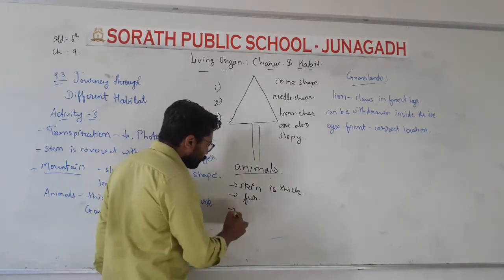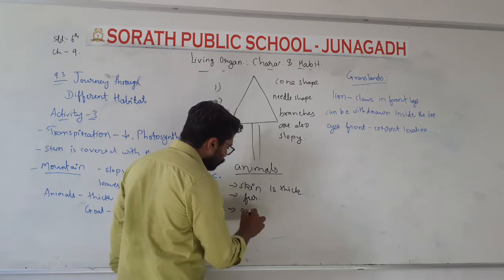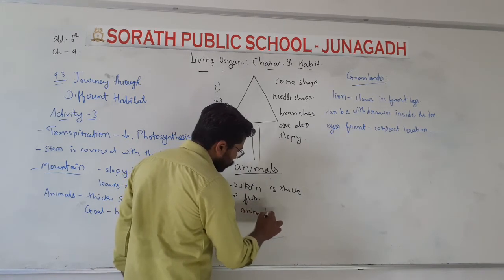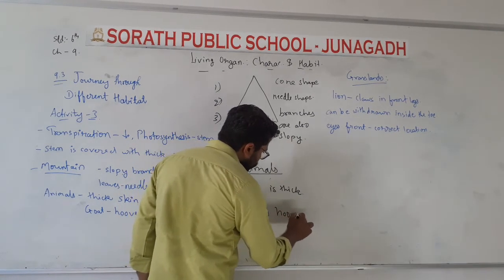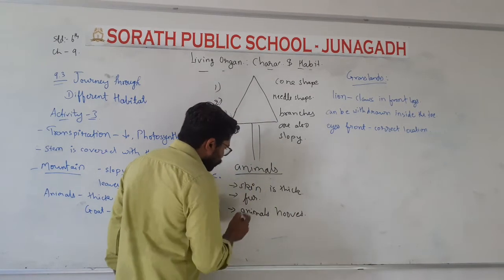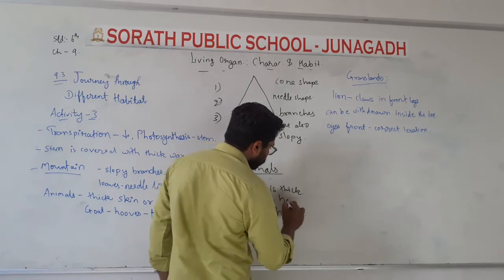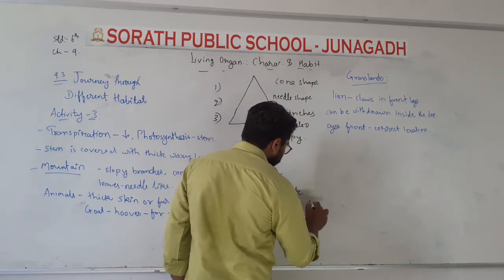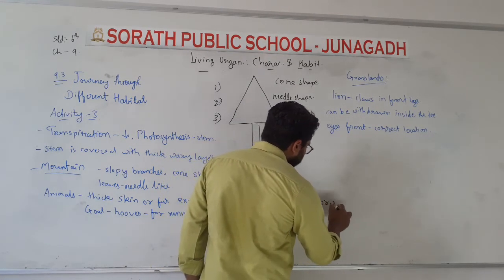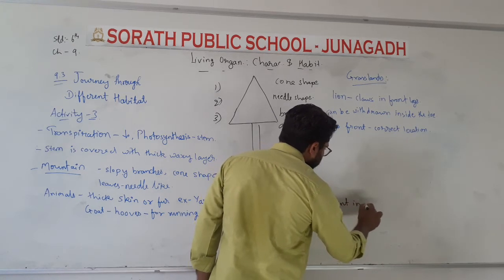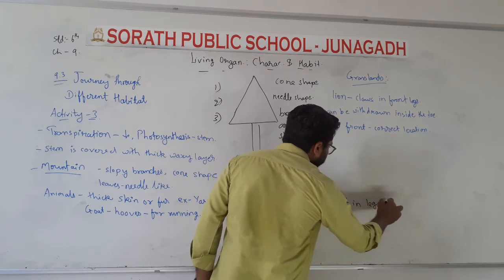Then some animals have wool, and the fur, or we can say the hair, is also present on the legs and feet.